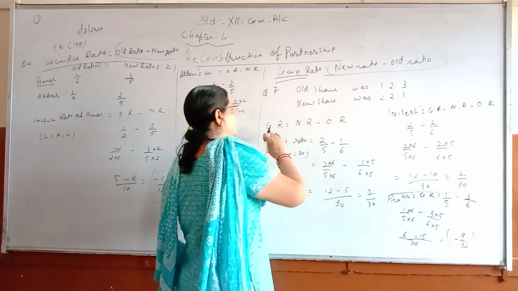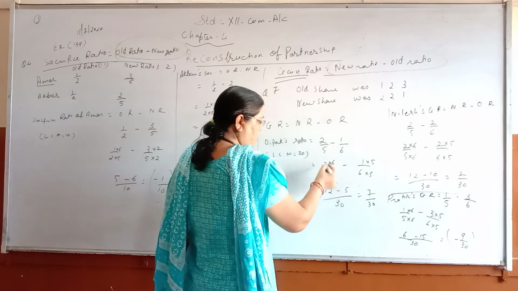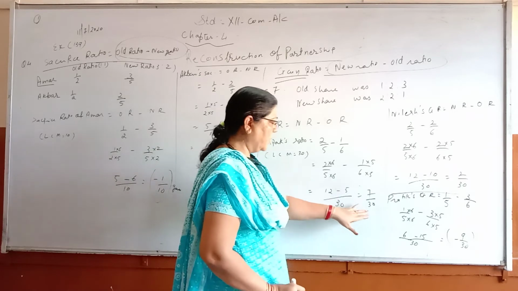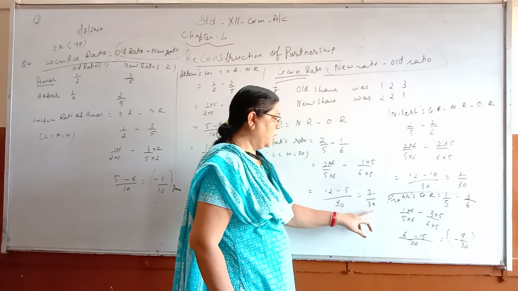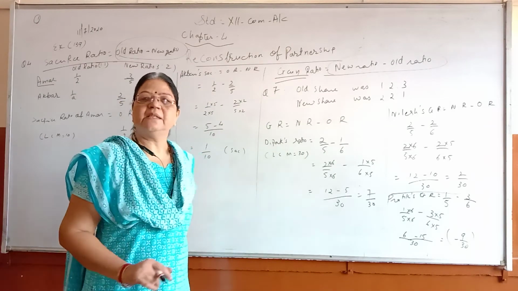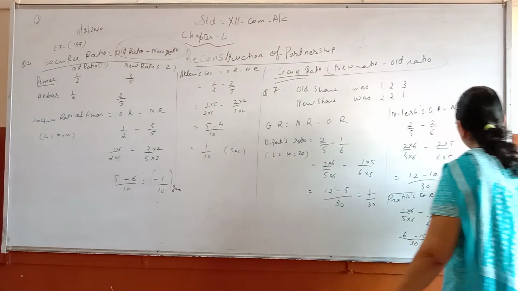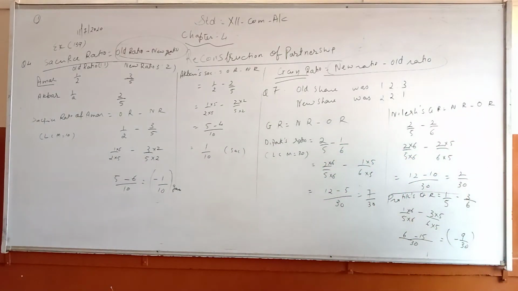Now children, gain ratio means new ratio minus old ratio. So when we are working out the new ratio minus old ratio, here it is 7 upon 30. So what has he gained? Because it is positive, plus. Here you will get 2 upon 30. So again he has gained. But here you are getting minus. So when you are finding gain ratio and if you get minus, it will be sacrifice.